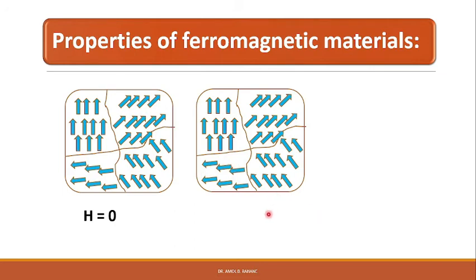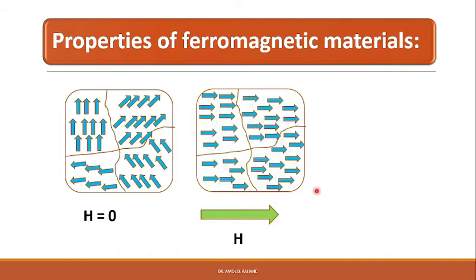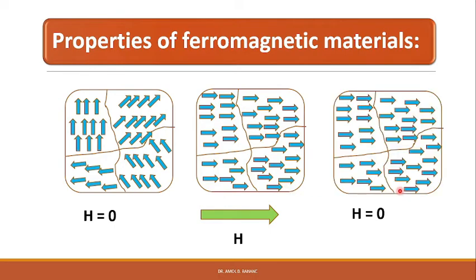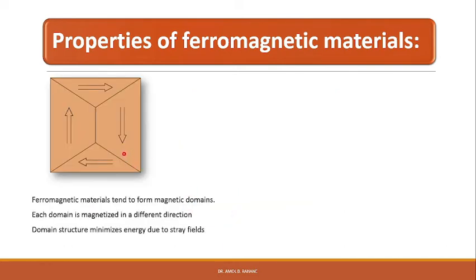When an external magnetic field is applied to the ferromagnetic material, all the domains align in the direction of the applied field and the material becomes magnetized. When the external magnetic field is removed, the material retains the magnetic moments in the particular direction. So the ferromagnetic materials tend to form magnetic domains, and each domain is magnetized in a different direction. This domain structure minimizes the energy due to the stray fields in the ferromagnetic materials.